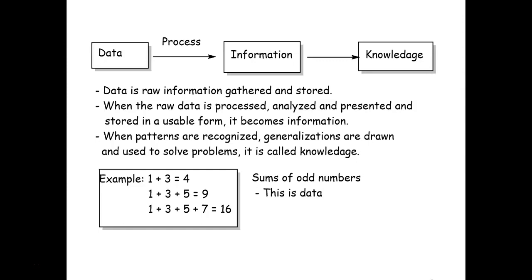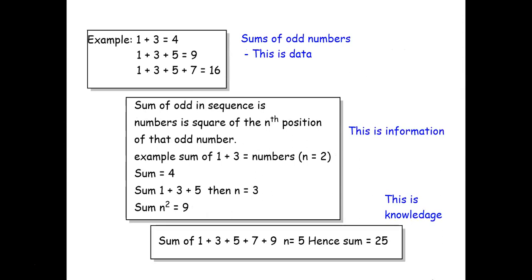It is data. Now if we observe this data correctly and try to find the generalizations in it, we find that the sum of odd numbers in the sequence is actually the square of the number of terms. For example, 1 plus 3.